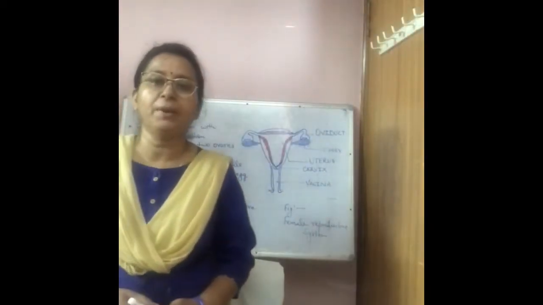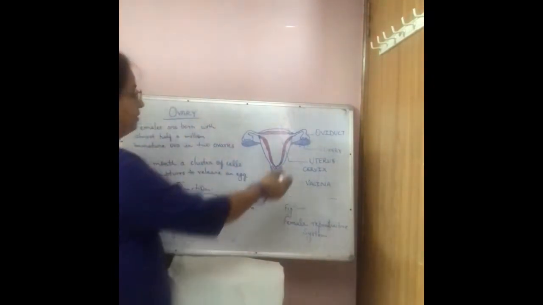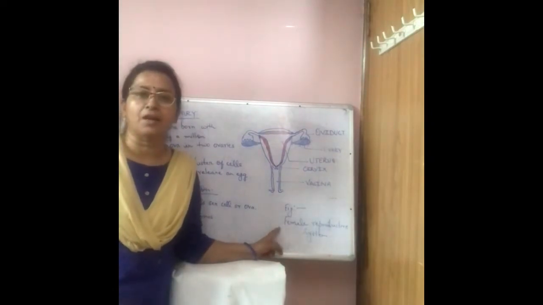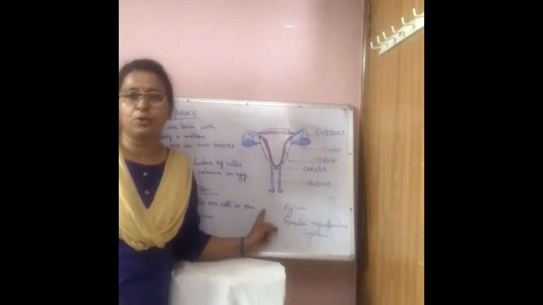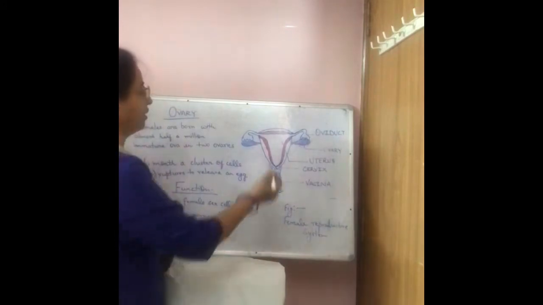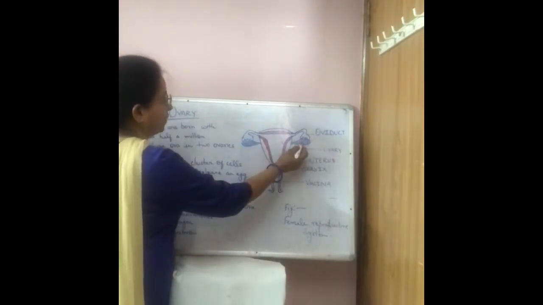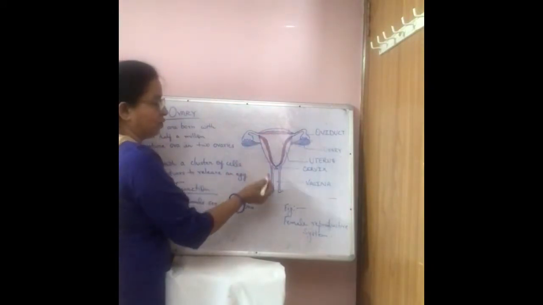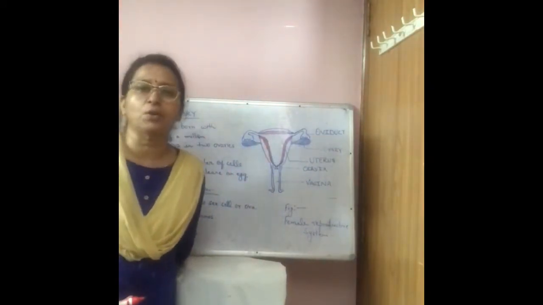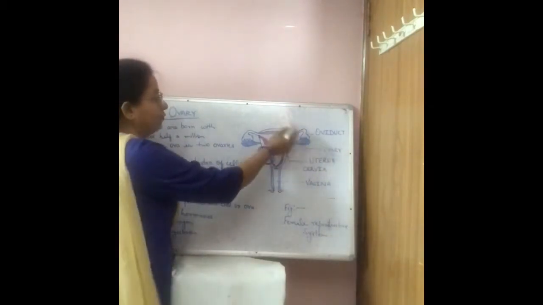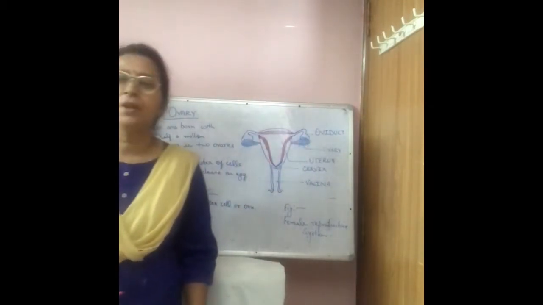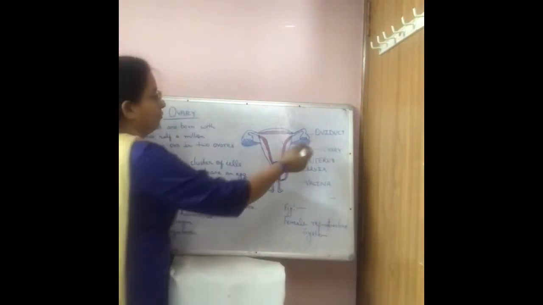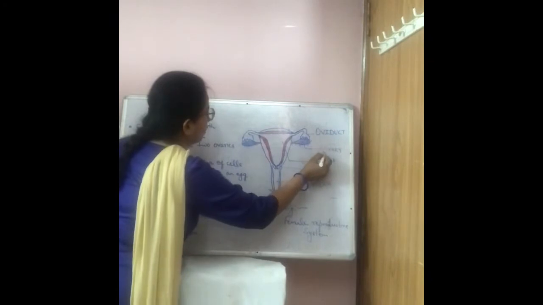Have a look on female reproductive system. This is diagrammatic view of female reproductive system. In this diagram, front view of female reproductive system is shown. You can see here one pair of ovary. Each ovary leads into oviduct, oviduct into uterus, uterus into cervix and then vagina, vagina opens to outside. Now let us start one by one different organs of female reproductive system. I am starting from ovary.